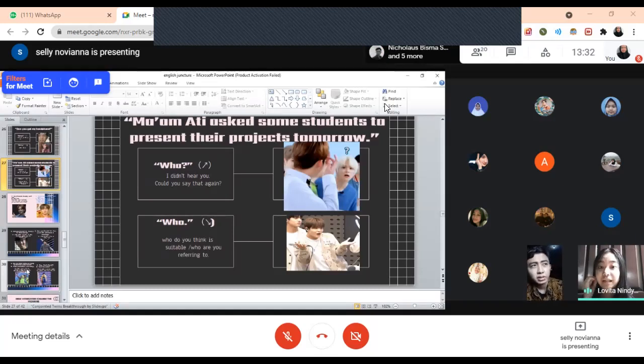If we answer with rising intonation, who, it means that I did not hear you, and can you say it again, please? And if you use falling intonation, who, it means that you're asking again, like, who do you think is more suitable, or who are you referring to for the project presentations tomorrow.